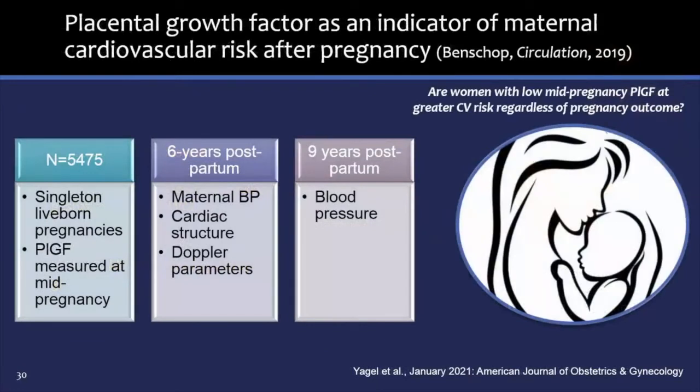This was further shown by a large study from Holland that demonstrated that women with low PLGF during their pregnancies, even without developing preeclampsia, were more likely to show poorer cardiac measures even 6 and 9 years later.